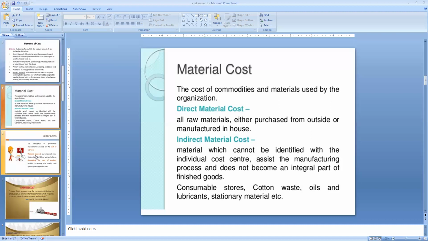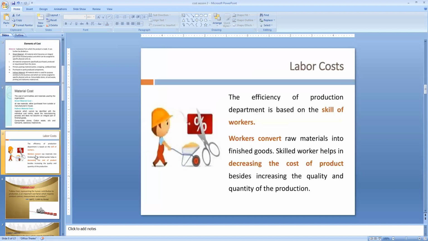For the purchase of all these materials, whatever cost is incurred is called an indirect material cost. The next thing is labor, or wages, which is called the labor cost. For producing a particular product or working in a particular department, the efficiency of the production department is very important, because there the workers convert the raw materials into finished goods.